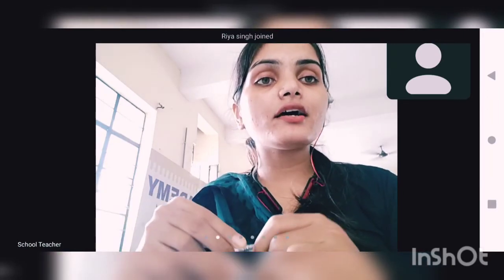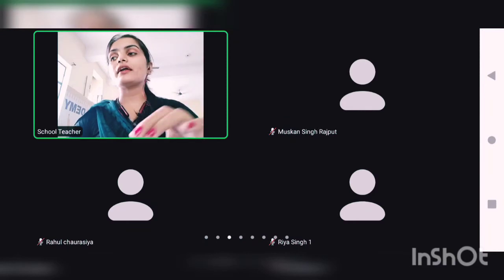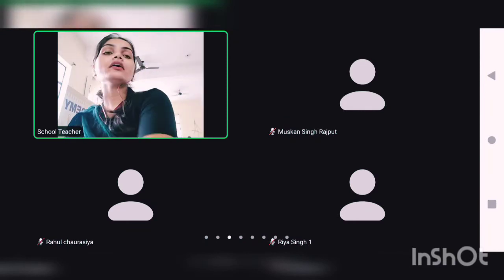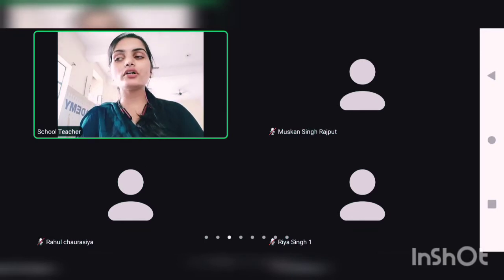And from where are the plumule and radicle originating? They are originating by the place where we had seen xylem. Understood?